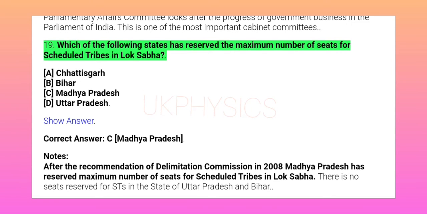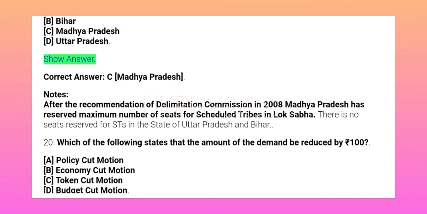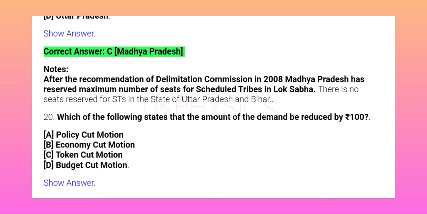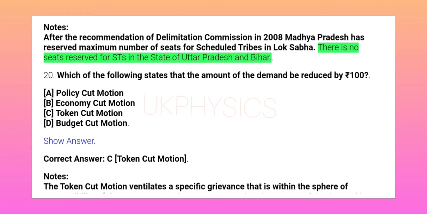19. Which of the following states has reserved the maximum number of seats for scheduled tribes in Lok Sabha? A. Chhattisgarh. B. Bihar. C. Madhya Pradesh. D. Uttar Pradesh. Show answer. Correct answer C. Madhya Pradesh. Notes: After the recommendation of the Delimitation Commission in 2008, Madhya Pradesh has reserved the maximum number of seats for scheduled tribes in Lok Sabha. No seats are reserved for STs in the states of Uttar Pradesh and Bihar.